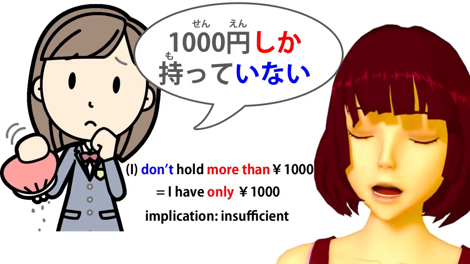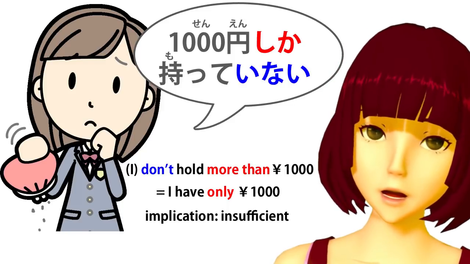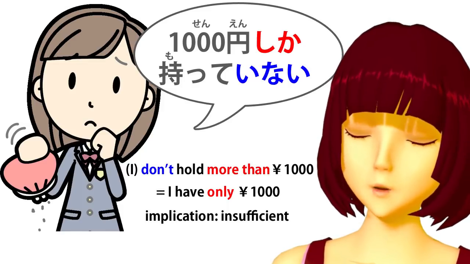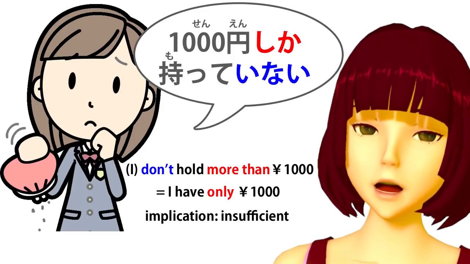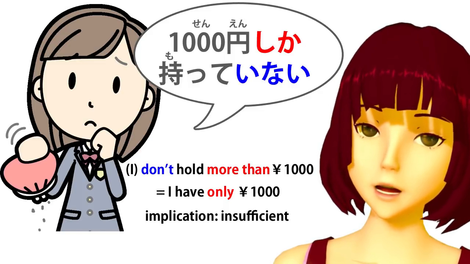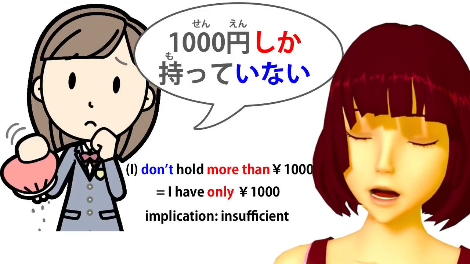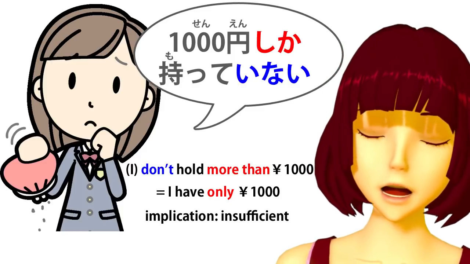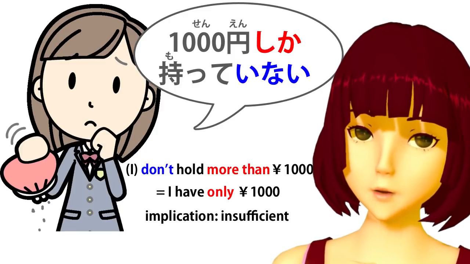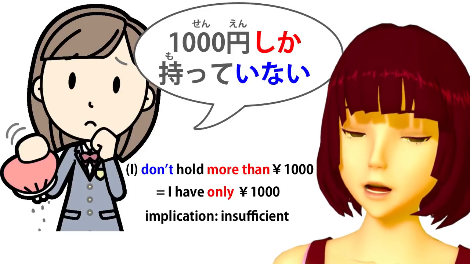But if we don't realize that it actually means more than, we get very confused about how it fits into a sentence structurally. So if we say 1000 dake motte iru, we're saying 1,000 yen is the limit of what I have. If we say 1000 shika motte nai, we're saying I don't have any more than 1,000 yen. And as you can see, this is a negative sentence and the stress is on the negative. It's very similar to what we might say in English. We might say, I only have 1,000 yen, or we might say, I don't have any more than 1,000 yen. And you can see the difference between those two, and the difference is exactly the same in Japanese.